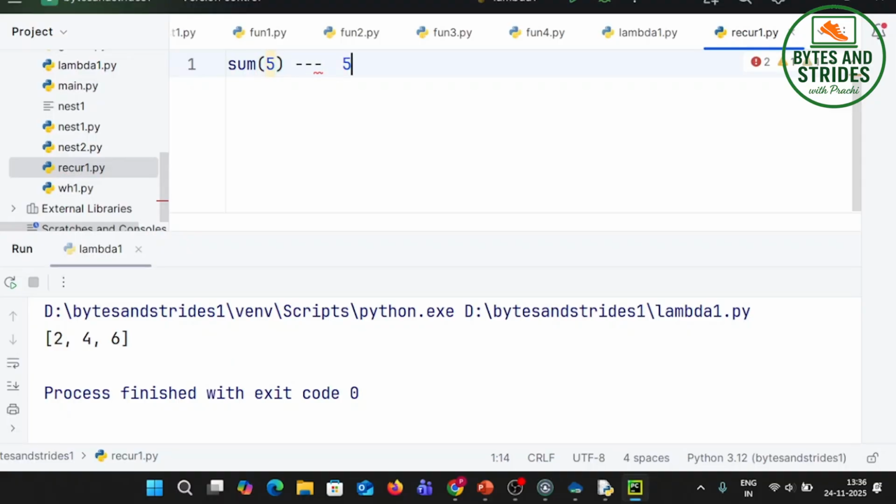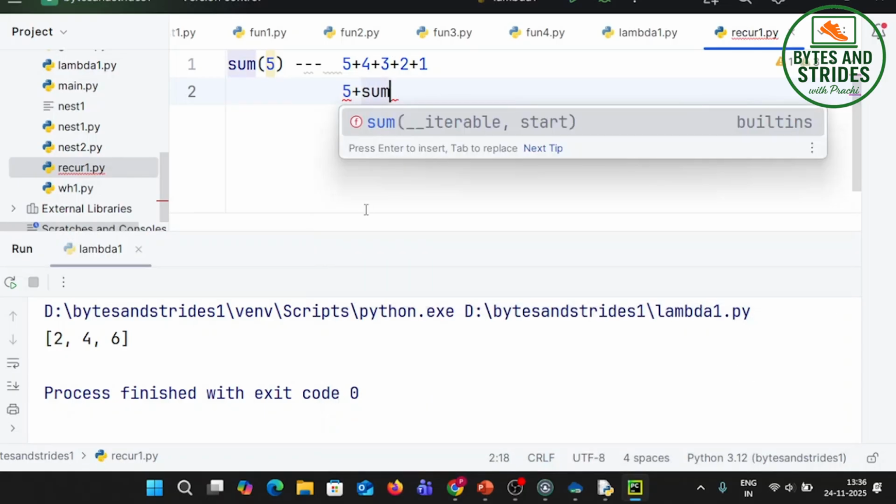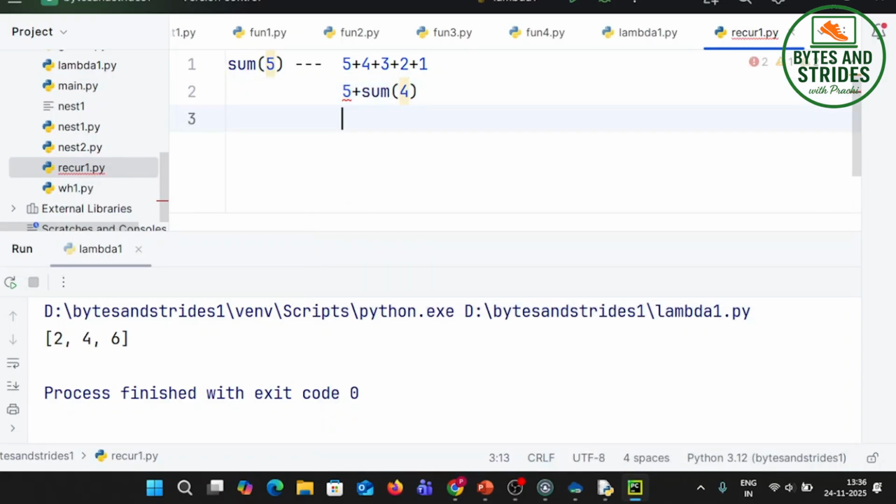I want to do 5 plus 4 plus 3 plus 2 plus 1. This can be written as 5 plus the sum of first 4 numbers. Sum of 4 can be written as 4 plus sum of 3 numbers, and so on.